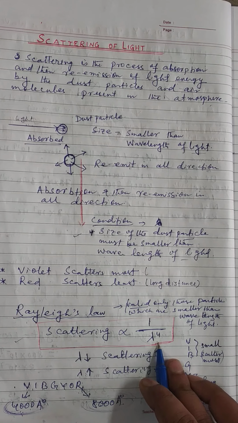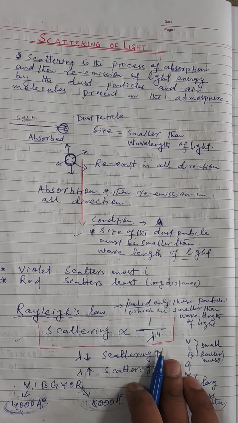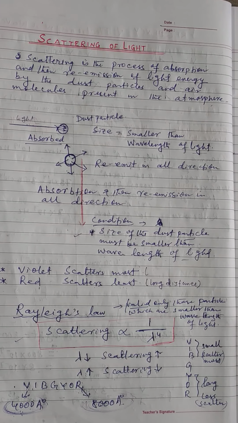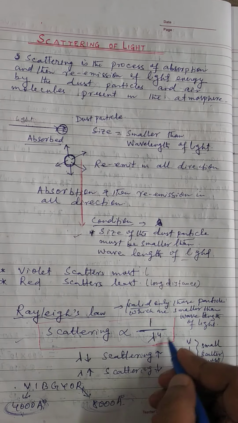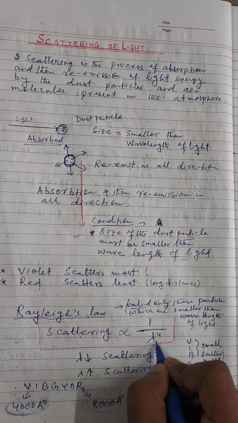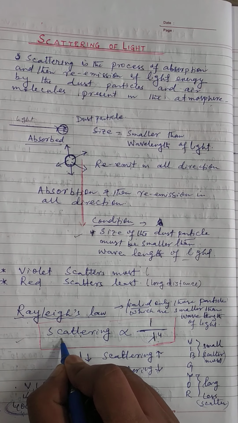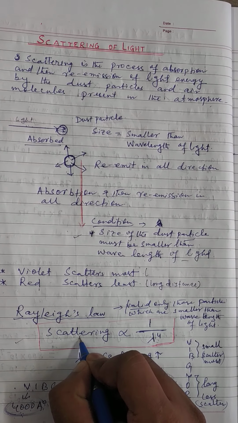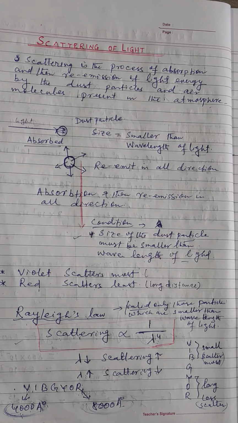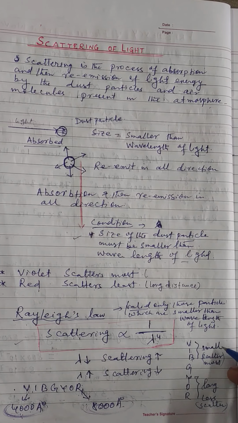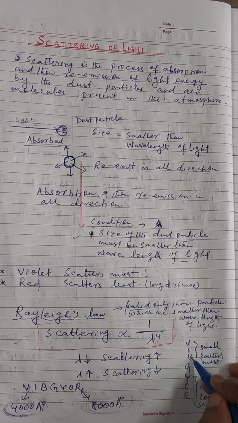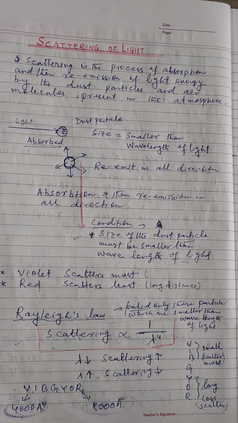It looks like inverse proportionality, because it is lambda to the power 4. But we can say that if the value of lambda is maximum, then the scattering will be minimum, and if the value of lambda is minimum, then scattering will be maximum. Just opposite. So violet, indigo and blue have small wavelengths and are scattered most. So violet, indigo and blue will be scattered more.